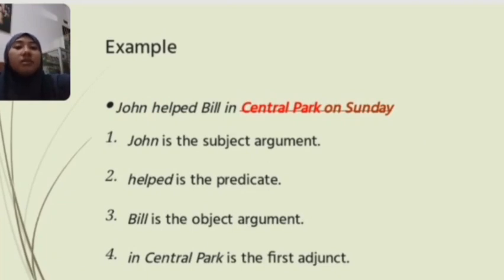For example, John helped Bill in Central Park on Sunday. John is the subject argument, helped is the predicate, Bill is the object argument, and in Central Park is the first adjunct, and then on Sunday is the second adjunct.